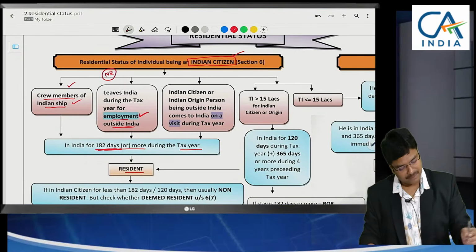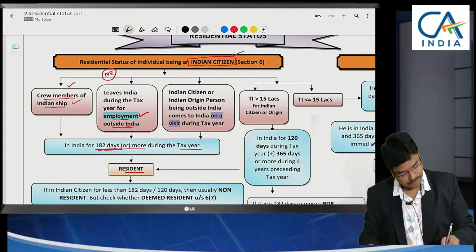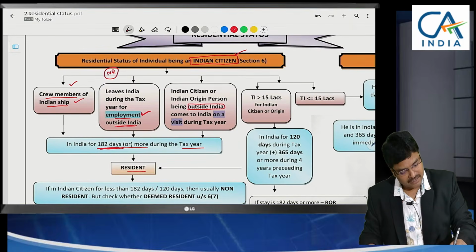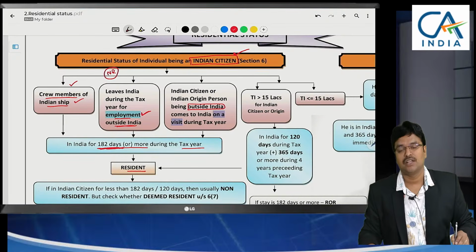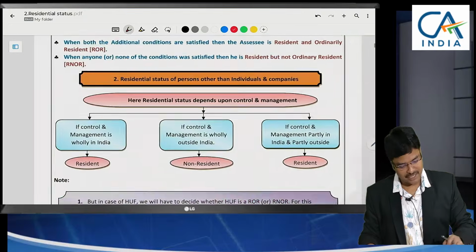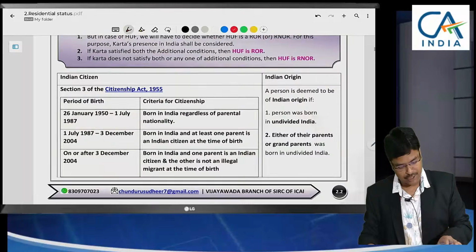Coming to the next one, a very important thing. A person is residing outside India. Which person? Nothing but an Indian citizen. Sir, first of all, I have a basic question. What do you mean by Indian citizen? How can you determine a person as an Indian citizen? On the second page, I have given you clarification.